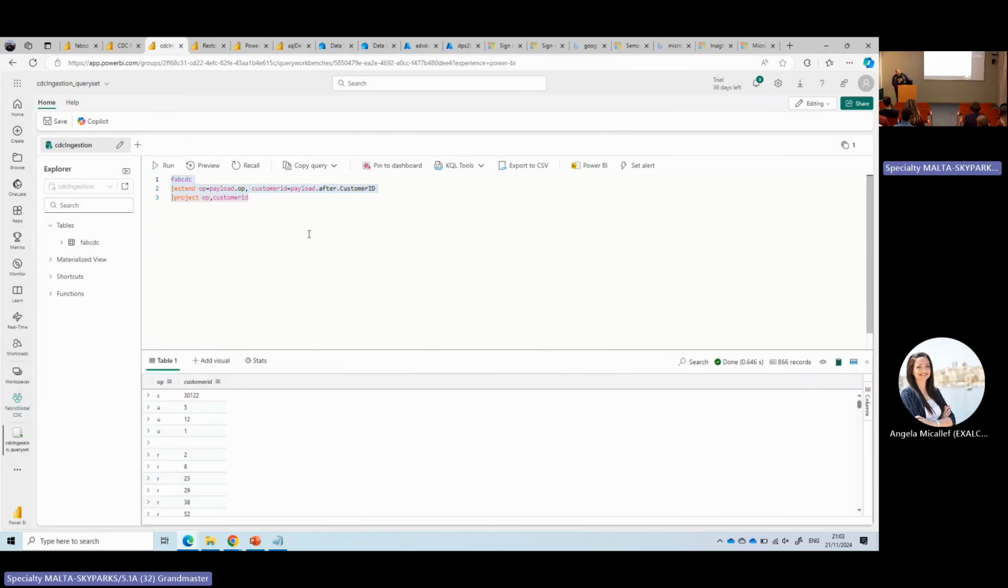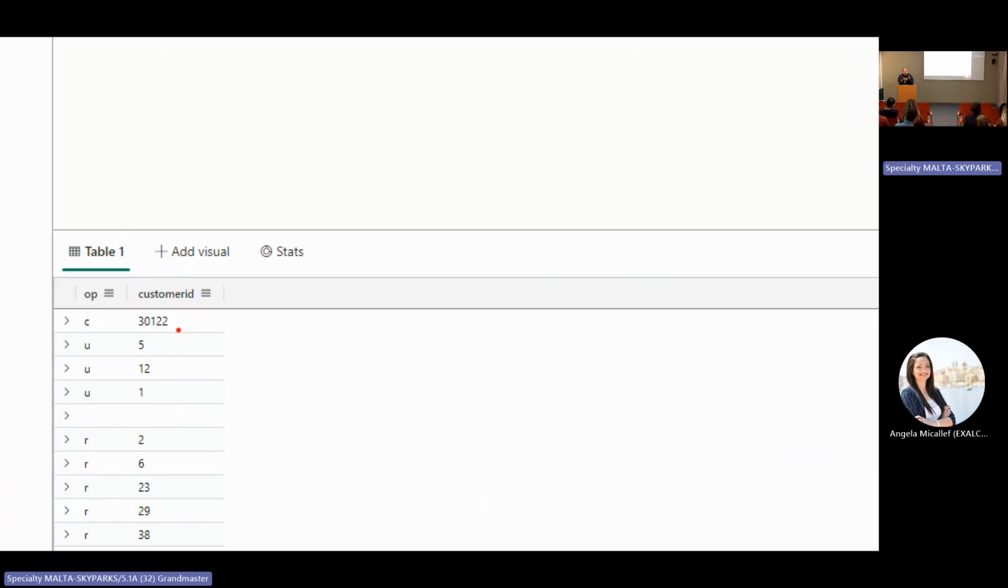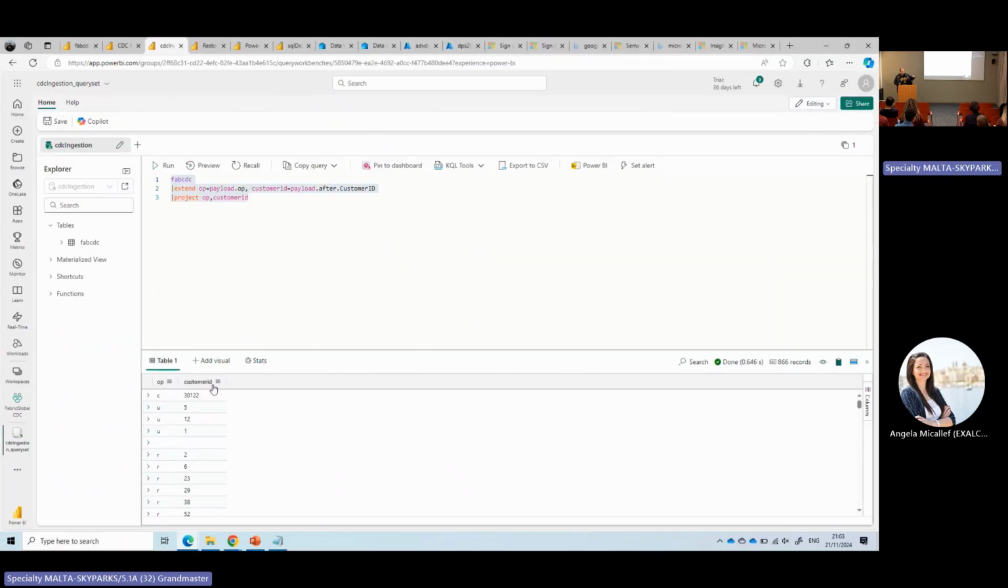We will notice that I have 3 updates on customers 5, 12, and 1, and I have 1 create. All the rest were snapshots, type R, received by my custom database.